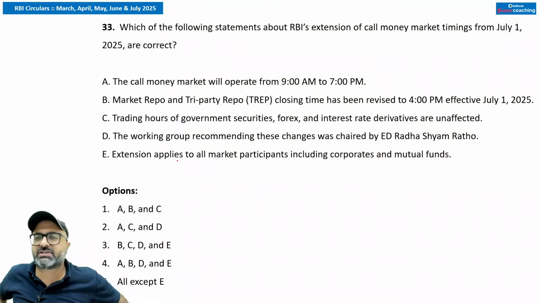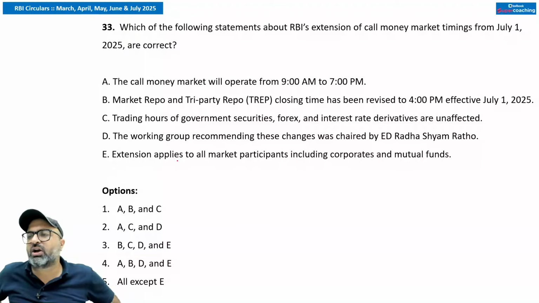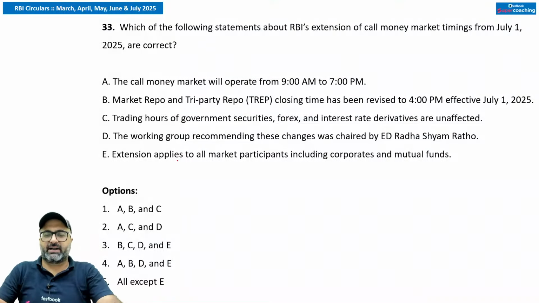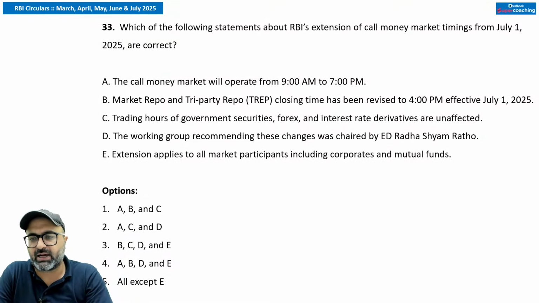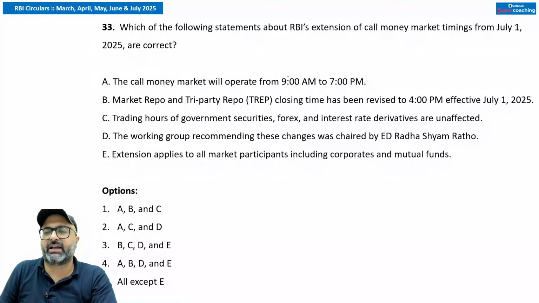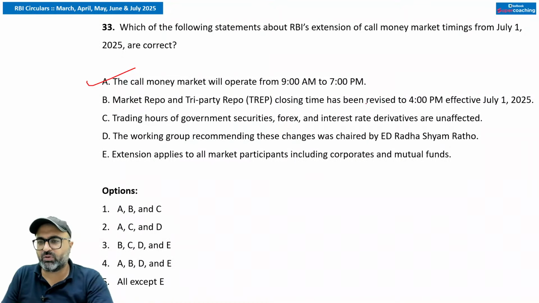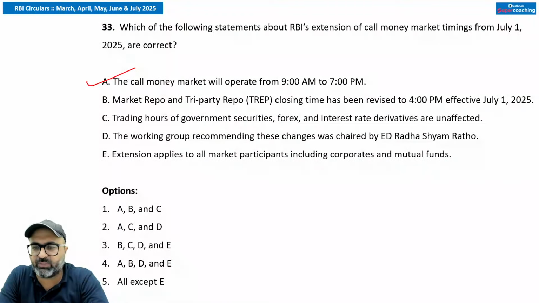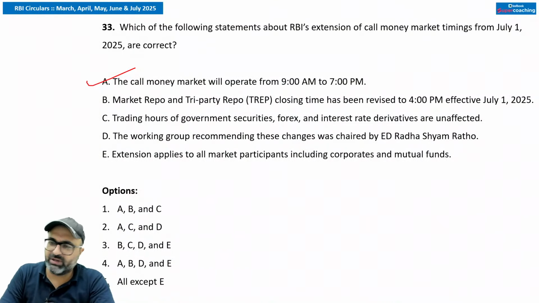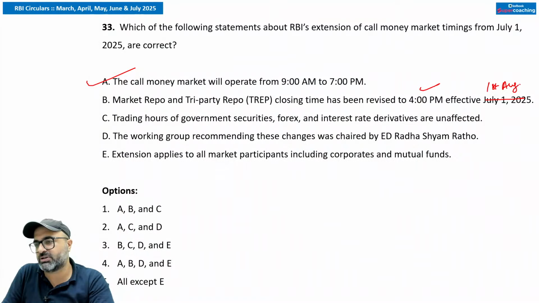अगले पे बढ़ते हैं. Which of the following statements about RBI extension of call money market timings from 1st July are correct? So RBI ने recently जो call money market की timings है that have been increased. Now they have been increased from 9 AM to 5 PM से बढ़ाकर उसे कितना कर दिया, 9 to 7 कर दिया. Next is market repo and tri-party repo closing time has been revised to 4 PM effective from 1st July 2025. So market repo और tri-party repo timings को भी revise किया, 4 PM किया. This is true, लेकिन यहाँ पे जो date है that should be 1st August 2025.